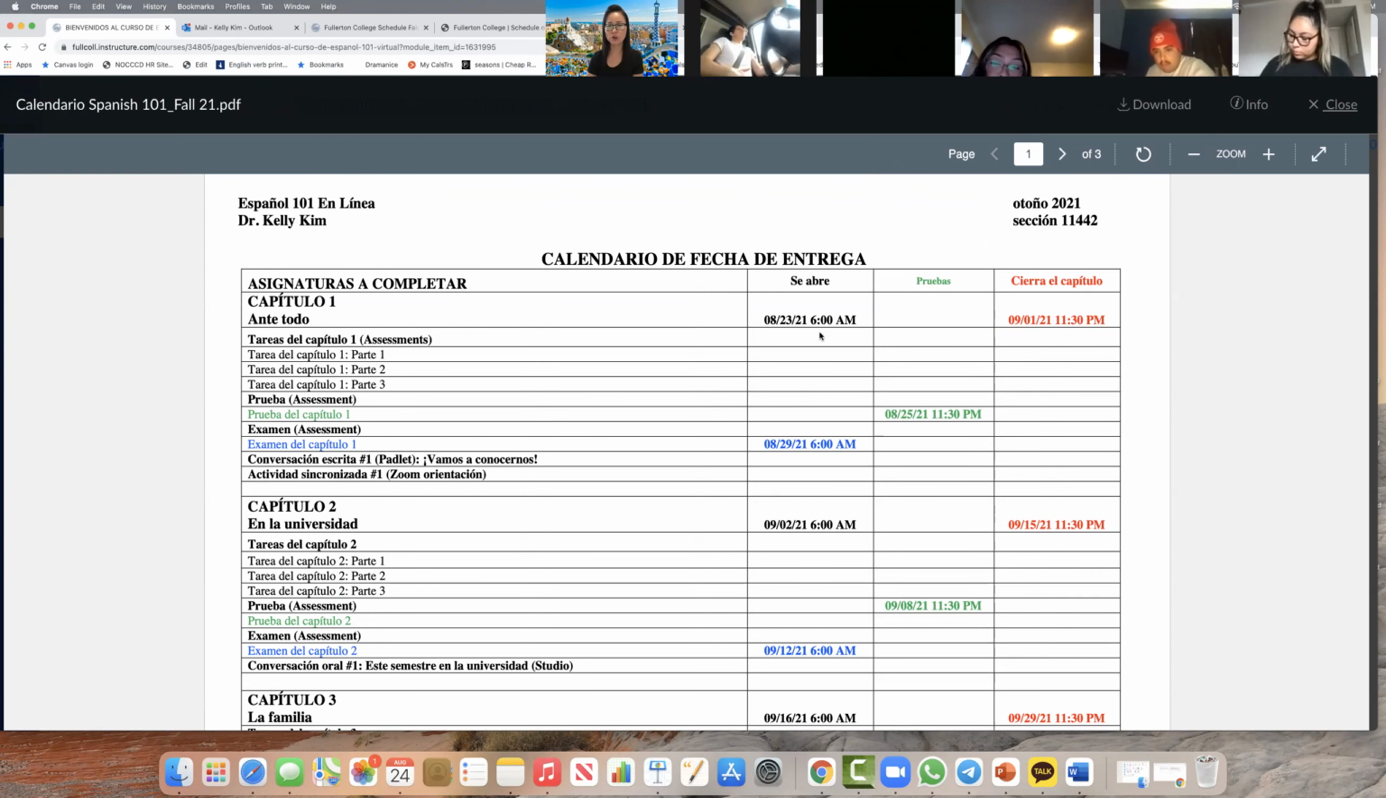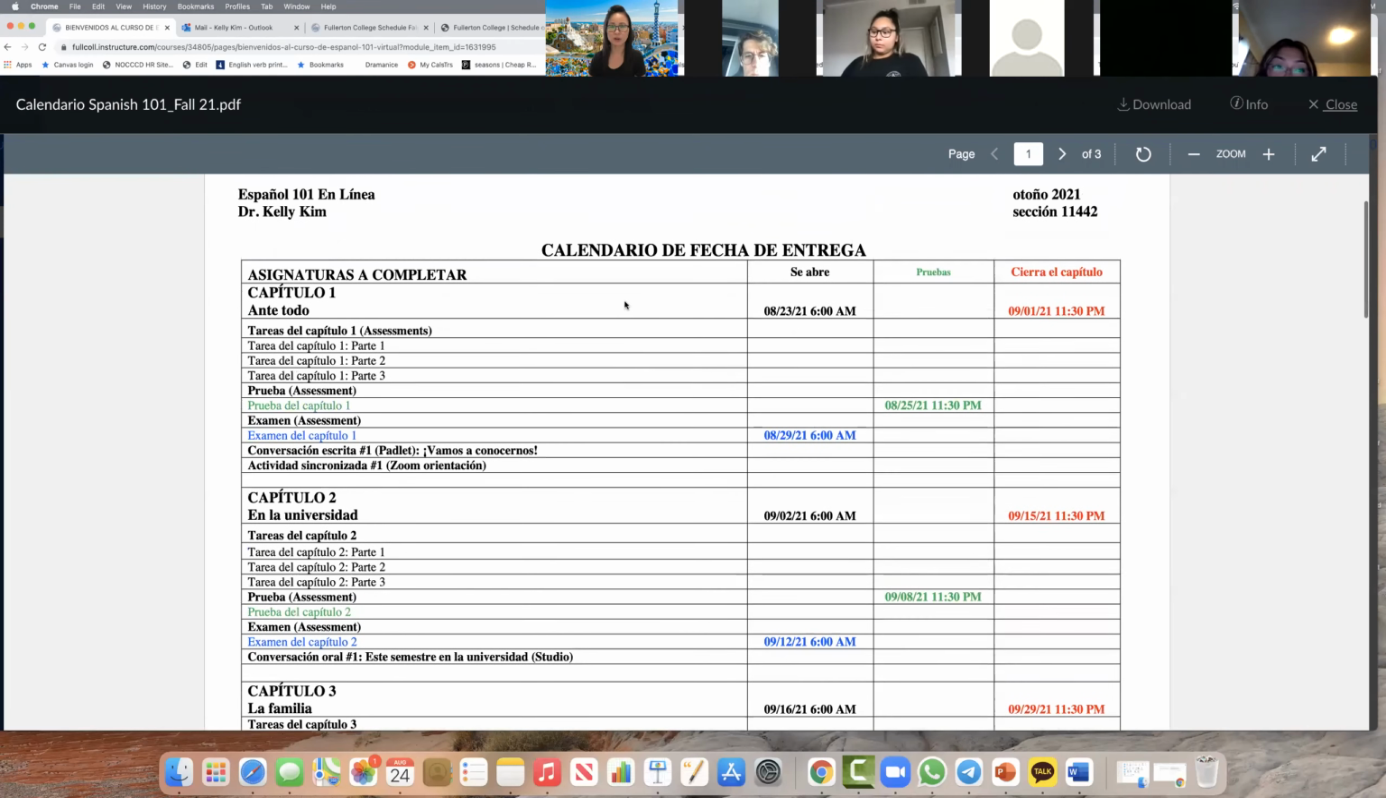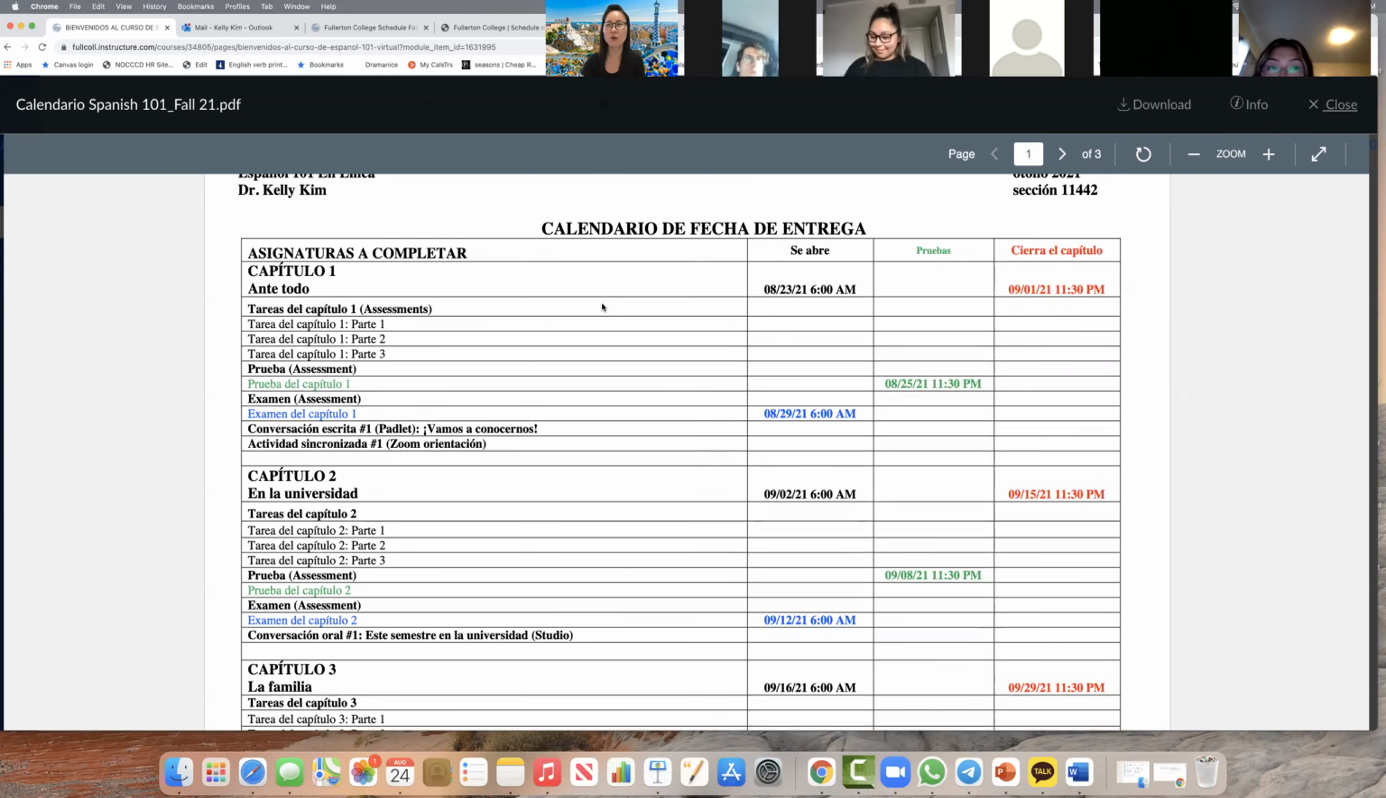Now, you see that this is all color-coded. This is when se abre. The chapter is going to open this day. In this case, capítulo 1, August 23rd, which was yesterday. Basically, we have 2 weeks to finish the capítulo.